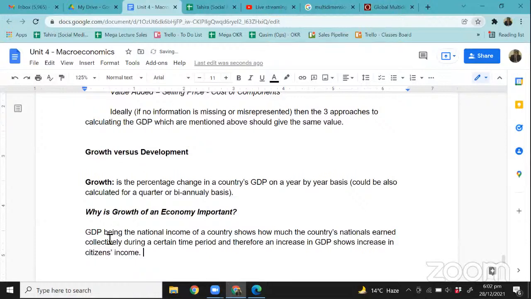So the first thing that we have explained here is that since GDP is the total income of